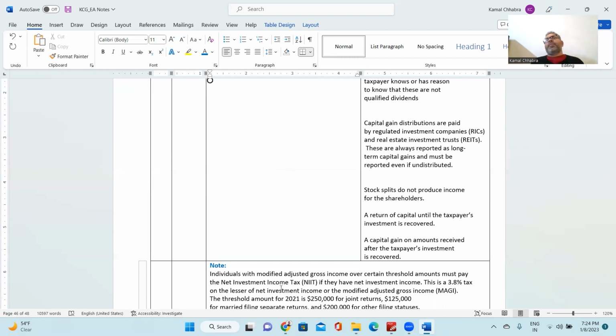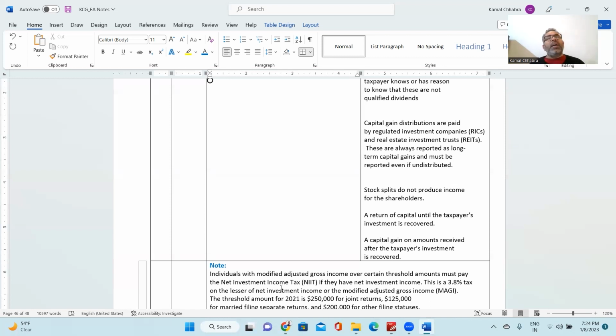For example, your company has, let's say, $1 million of equity, which all the shareholders have made, right? And now the company is not earning any profit, but rather they are paying dividend from the capital, right? Would that dividend be considered as dividend income, or is it just return of your capital? So actually it is just return of your capital to the extent you have invested the capital amount.